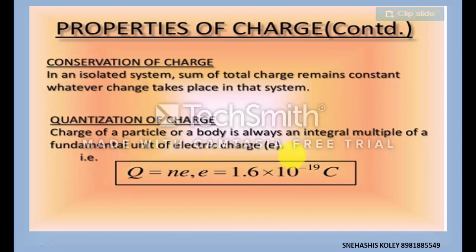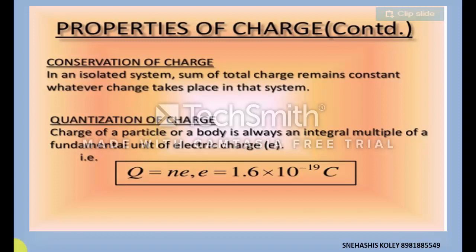From this concept, the charge of a proton is the same as the charge of an electron, and as any body is being charged by rubbing or heating or any other method, we see that a body gets charged by releasing or accepting electrons. So they cannot release half an electron, or half an electron cannot be absorbed.